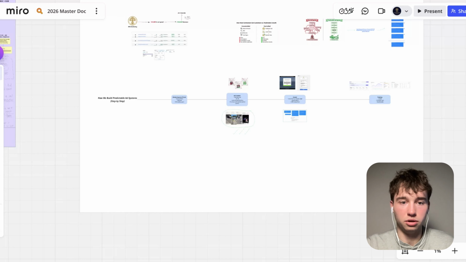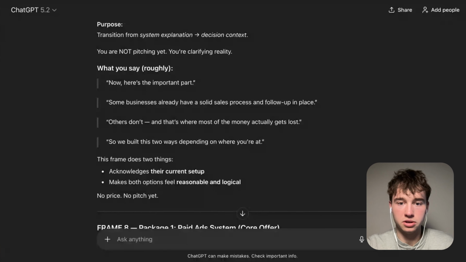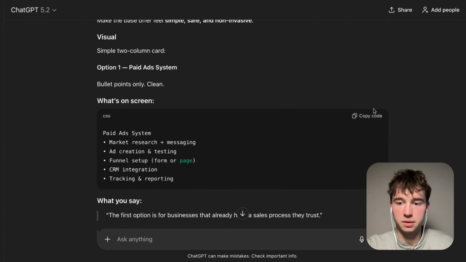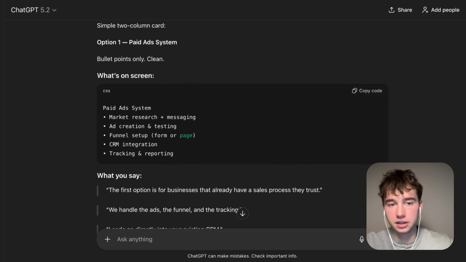So let's see what ChatGPT gave us here. Cool. Frame 7. Okay, now here's the important part. Some businesses already have a solid sales process and follow-ups in place. Others don't, and that's where most of the money actually gets lost. So we built this 2 ways. Package 1, paid ad system: market research and messaging, ad creation and testing, funnel setup, form or page, CRM integration, tracking, and reporting. Cool.